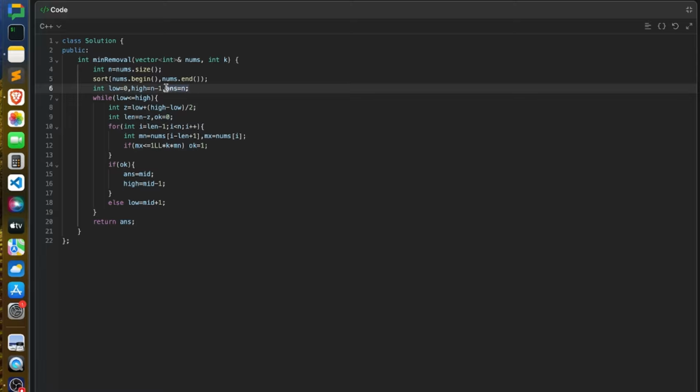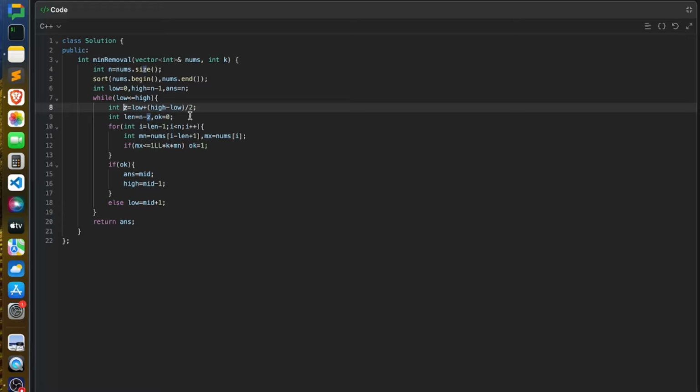This is my answer. Initially I took it as n. And this is a standard binary search implementation. Low is less than or equal to high, and I took mid. So mid is essentially your z. Z is low plus (high minus low) divided by 2. So in this case I'll be removing z number of elements.